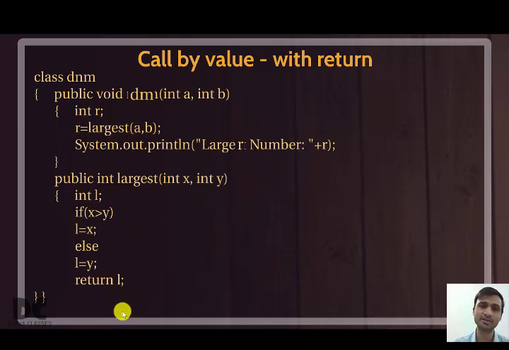So when you send some value, it should be stored somewhere. So here I have taken the variable R. It doesn't matter what variable name it is, but you have to take some variable. So here the value will be stored in R. That is 10. 10 will be stored in R. Then I am writing the print statement. Larger number is 10. Print statement means I am telling the teacher that teacher, the answer is 10.